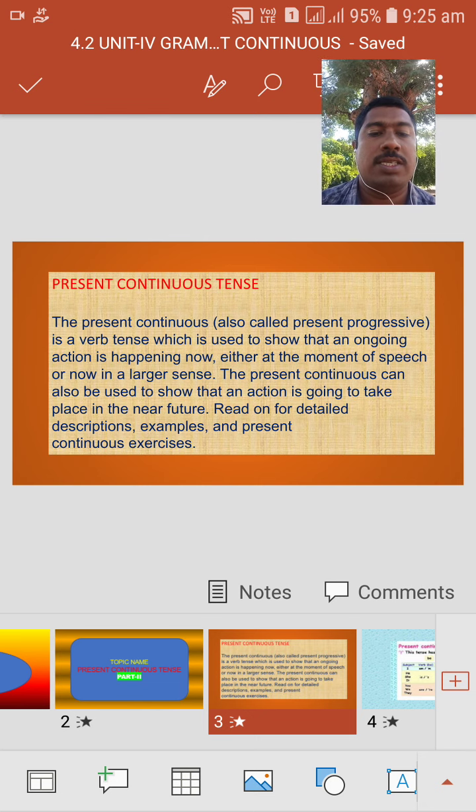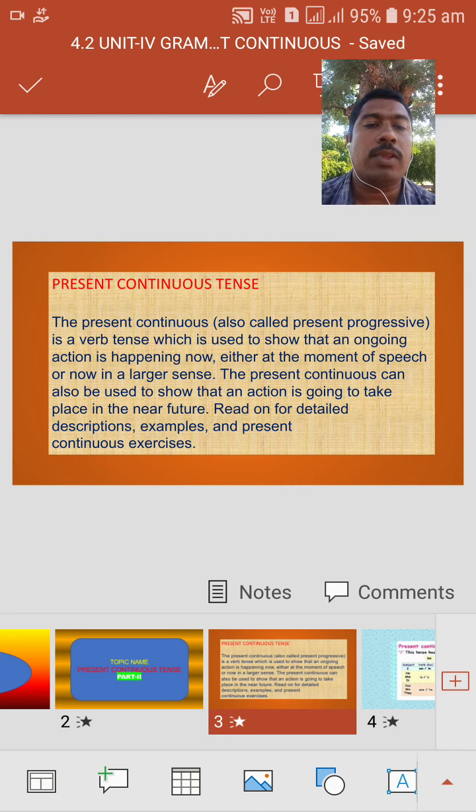Continuous means what? Going on action. When it is going on, at the time of speaking or at present, that is called present continuous tense. The action which is going on at the time of speaking, those actions we should say in present continuous tense.